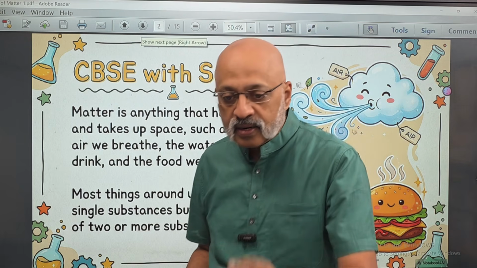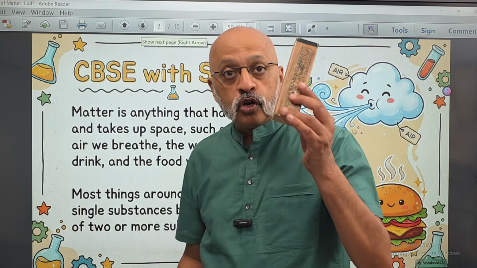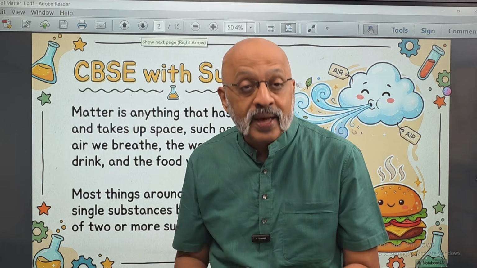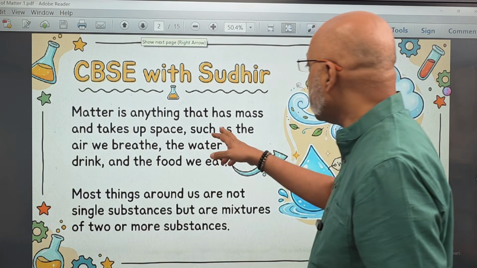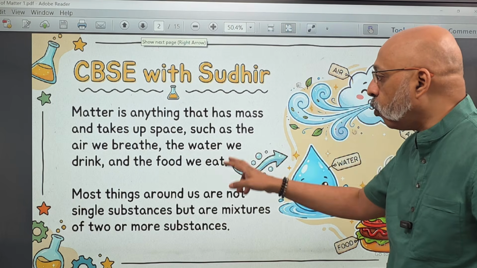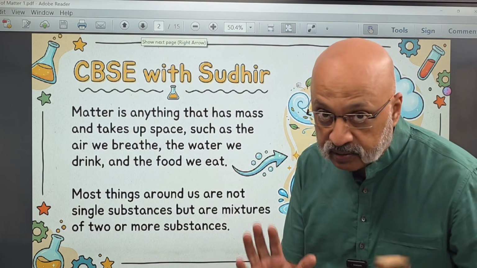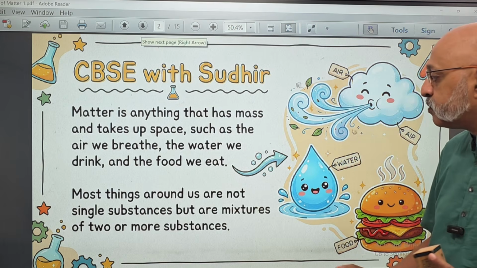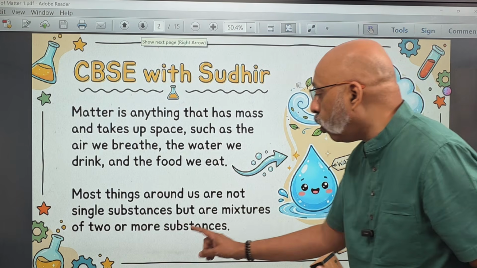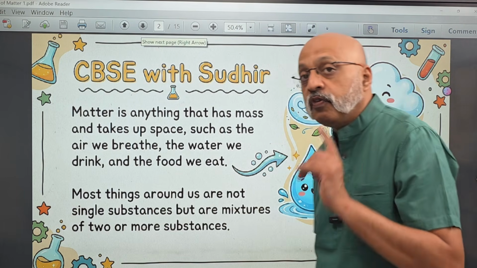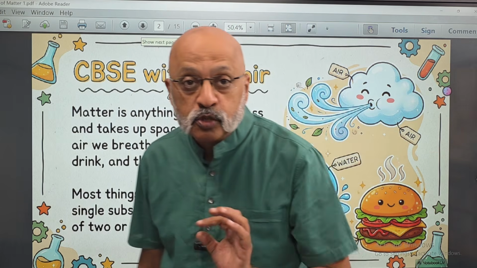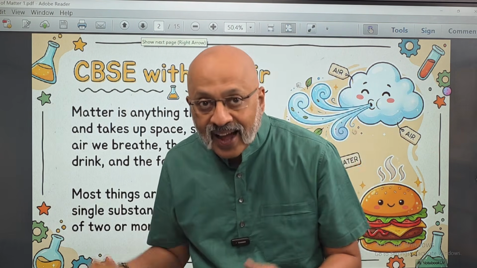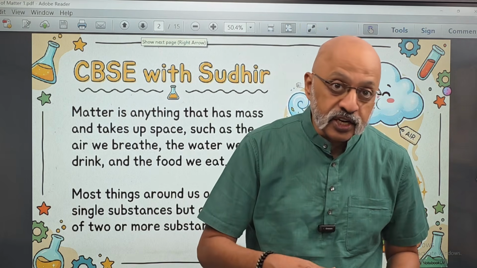As we said, matter is this block of wood or a stone that I showed you, or air, anything that takes up space and also has mass, such as the air we breathe, the water we drink, and the food we eat, right? Most things around us are not single substances, but are mixtures of two or more substances. This is what we are going to be talking about in this particular chapter, that all the things that we see around us are actually some kind of combination.